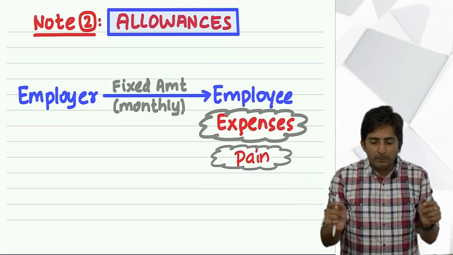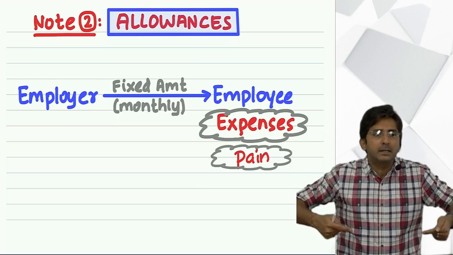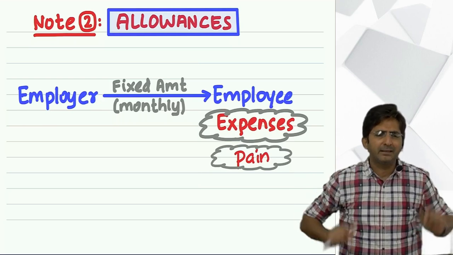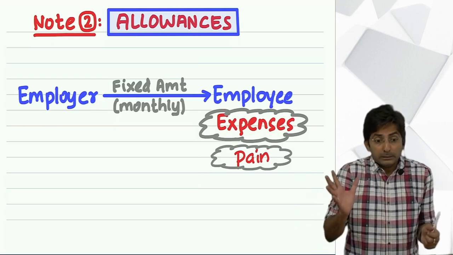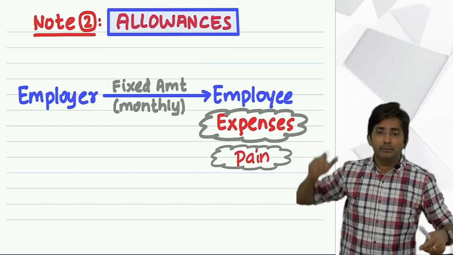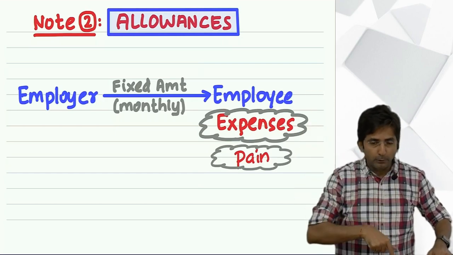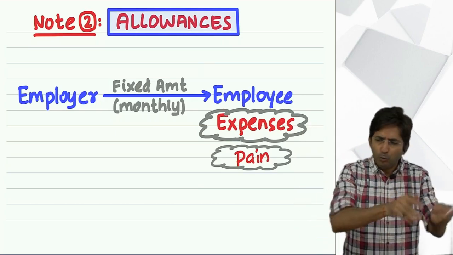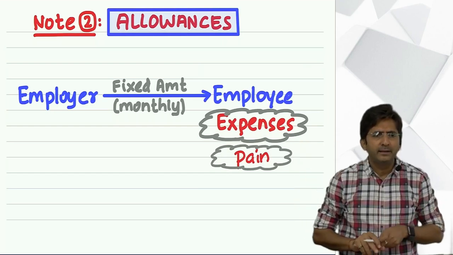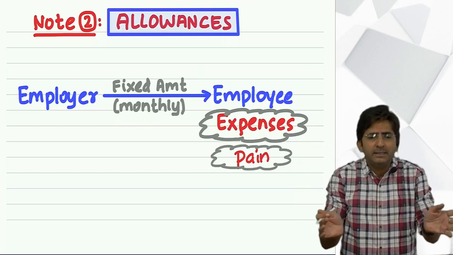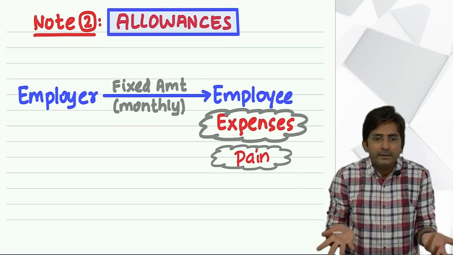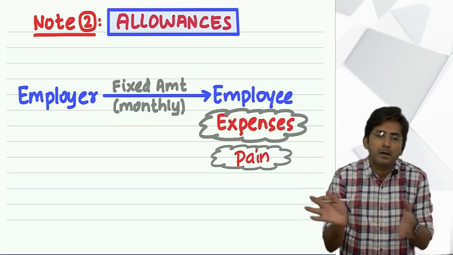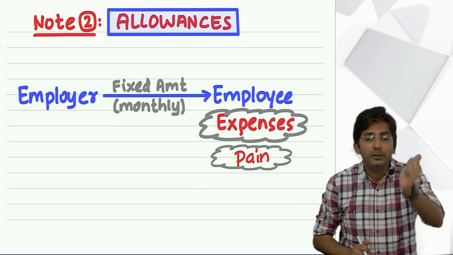Whenever a journey becomes a routine journey, which you have to do daily, we don't say travel, we say commuting. Travel sounds like an event. When it becomes a routine journey, we say commuting. And employees always have a routine journey, daily going to office and coming back to home. So that's why we say commutation allowance.